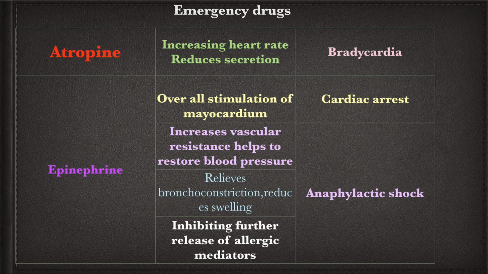In anaphylactic shock, epinephrine can be used because it helps to increase the vascular resistance and helps to restore the BP. In anaphylactic shock, BP is dangerously low. So to help increase the BP by increasing vascular resistance, epinephrine can be used. And it relieves the bronchoconstriction and reduces swelling in case of anaphylactic shock. And further release of allergic mediators can be prevented by using epinephrine.